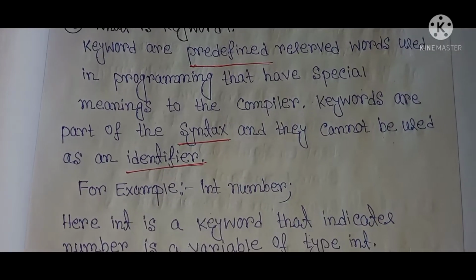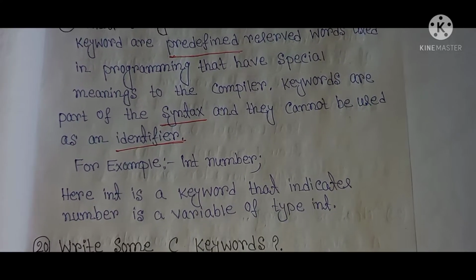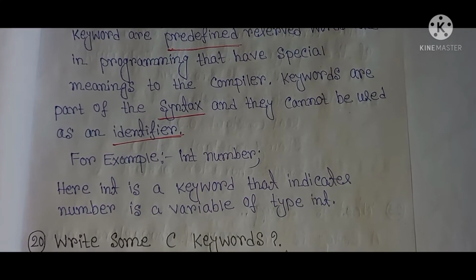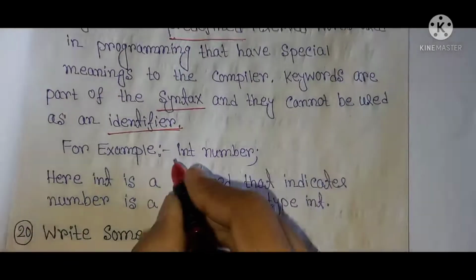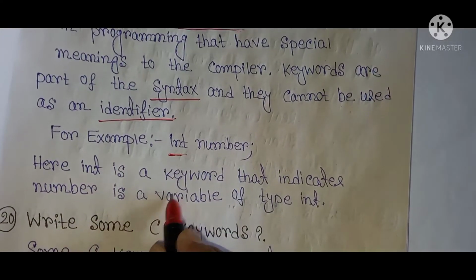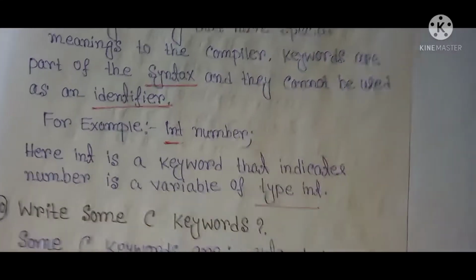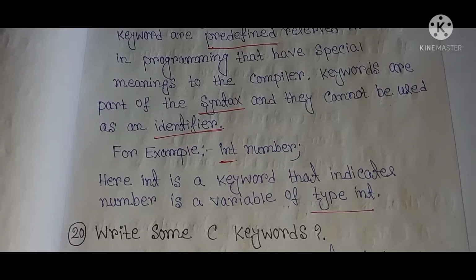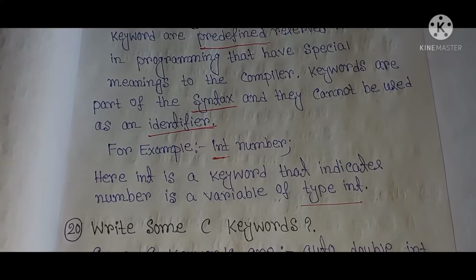For example, int number. Here int is a keyword that indicates number is a variable of type int.